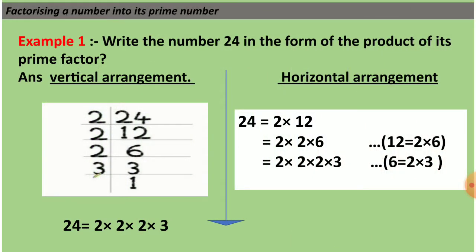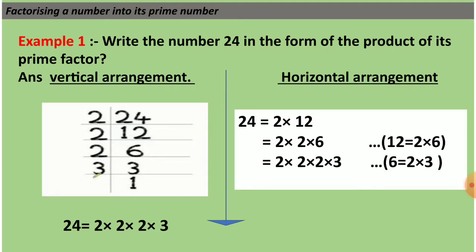Now, let us solve example 1. Write the number 24 in the form of the product of its prime factors. There are two methods, vertical arrangement and horizontal arrangement. Let us see vertical arrangement. We'll take the number 24. You have to draw a vertical line and a horizontal line.